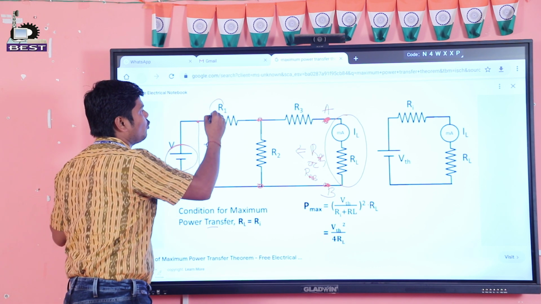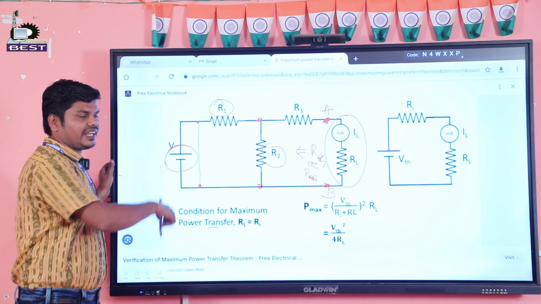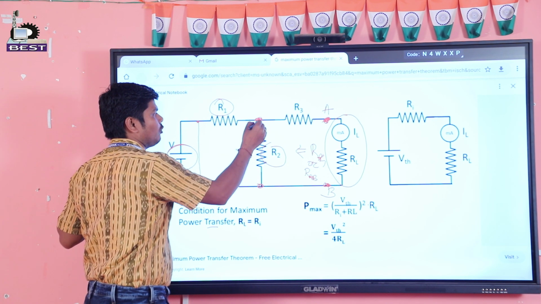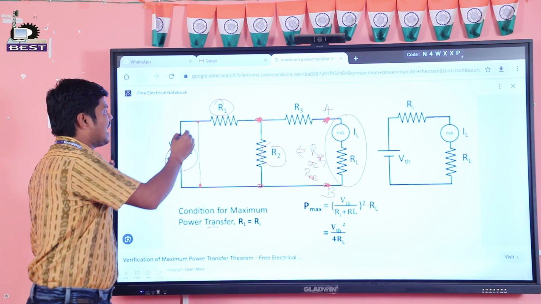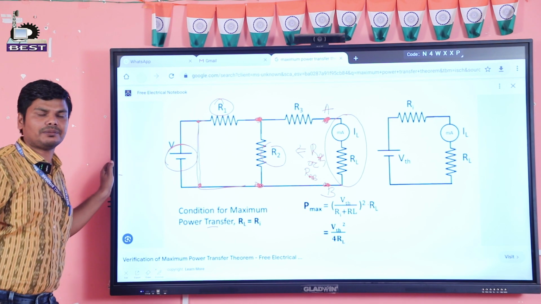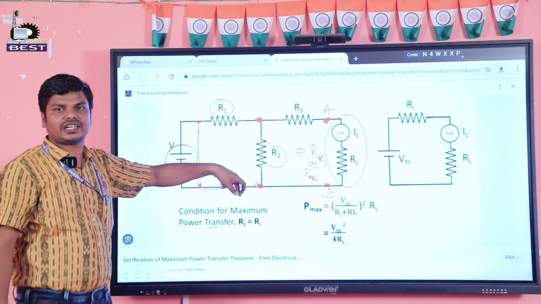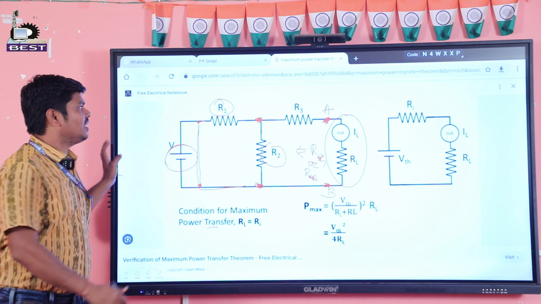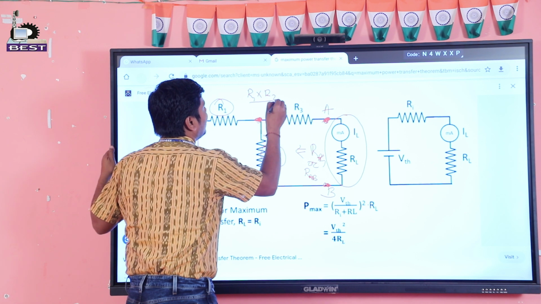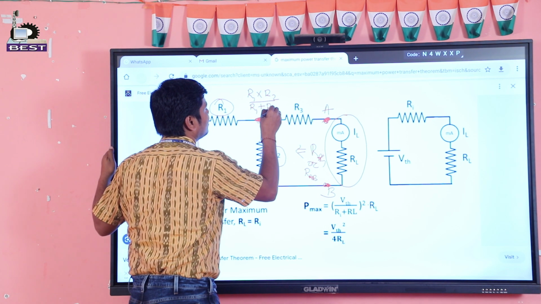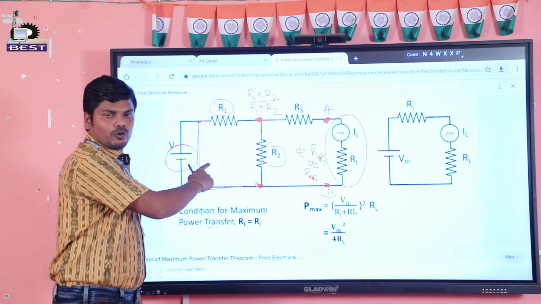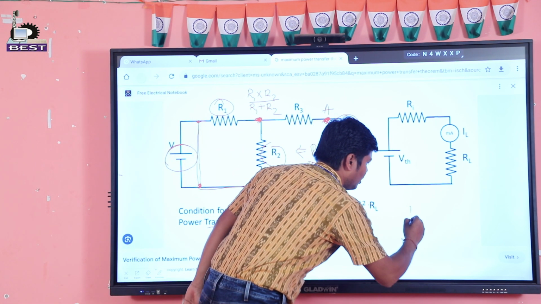In this node, R1 and R2 are connected in parallel, because R1 one point is connected and R2 one point is connected, and R1 other point is connected and R2 other point is connected. That means R1 and R2 are connected in parallel. Then the equivalent resistance will be R1 into R2 divided by R1 plus R2. Then after simplifying this circuit, we will get this circuit.